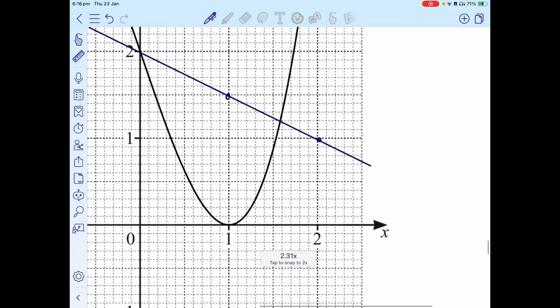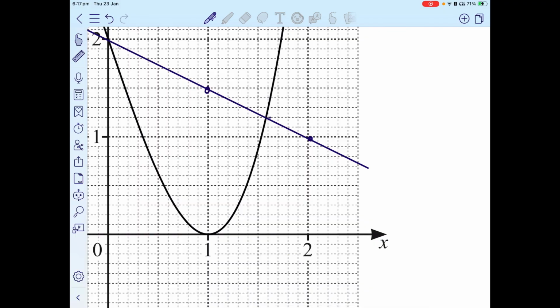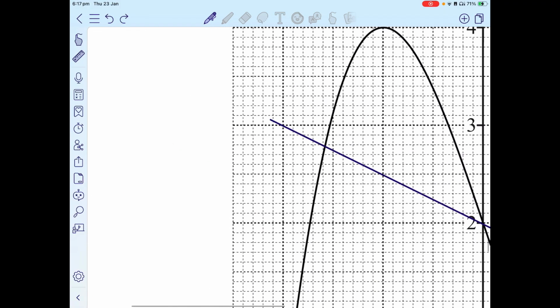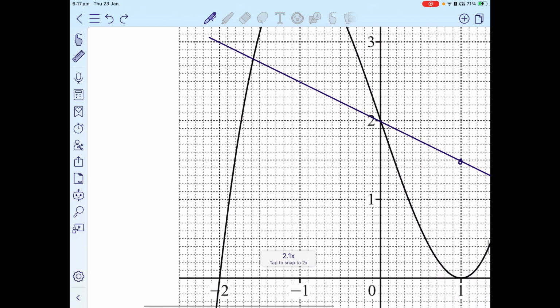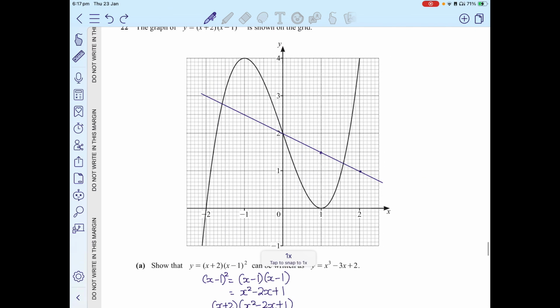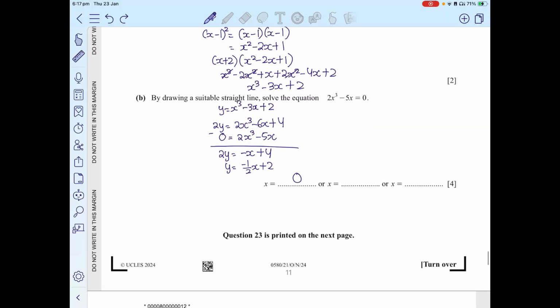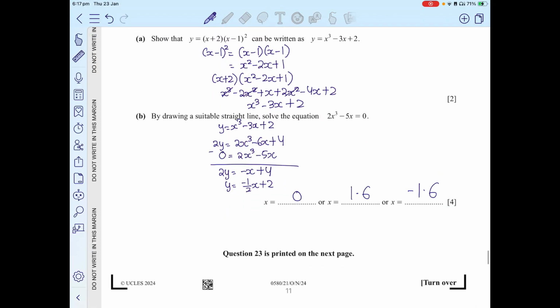Another one is this point, which is around 1.6, that is x equals 1.6 if I take it down. The other point is negative 1.6. No, one is 1.6 and one is negative 1.6. I hope this part is clear.